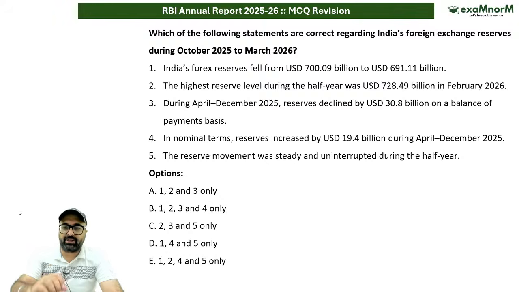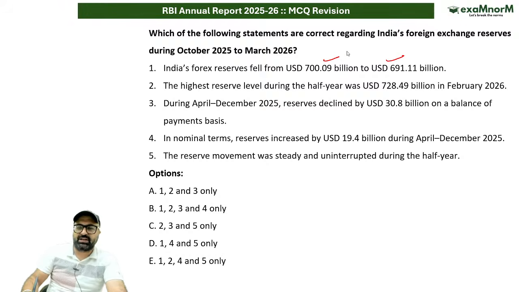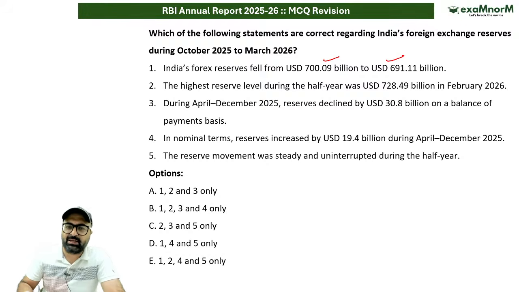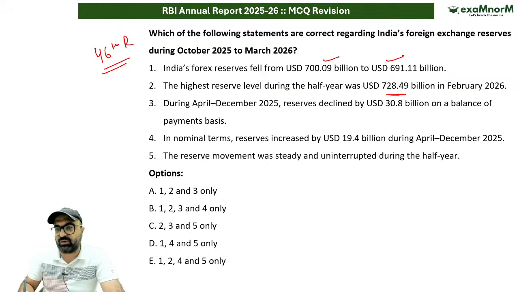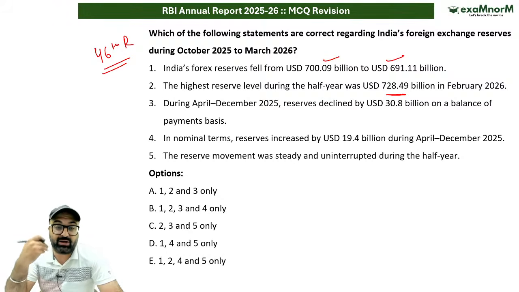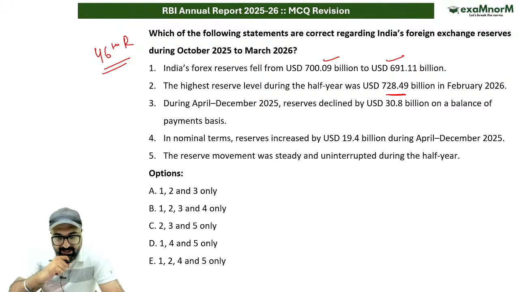Okay, let me give you the answer to this question. Sir, India's forex reserve has fallen from $700 billion to $691 billion. This is correct. This report which has been published is the 46th report. This is correct. The highest reserve level during the half year was $728 billion during February 2026. This is correct. A $9 billion decrease has been witnessed because the reserve fell till December 2025. Then it again increased in January and February, and again fell in March 2026.